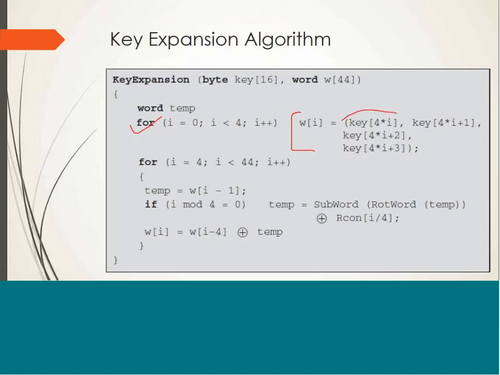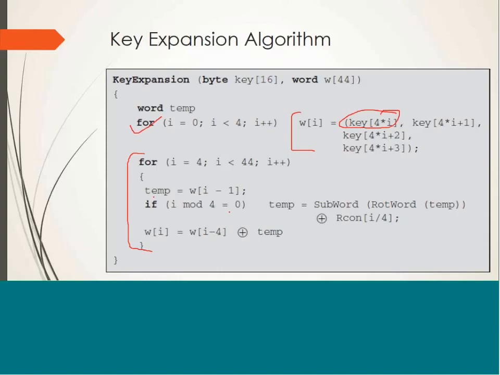That means the first 4 bytes will become the first word, second 4 bytes will become the second word, and so on. The second for loop depicts how this key is actually expanded, that is, how round keys are computed from round number 1 to round number 10.